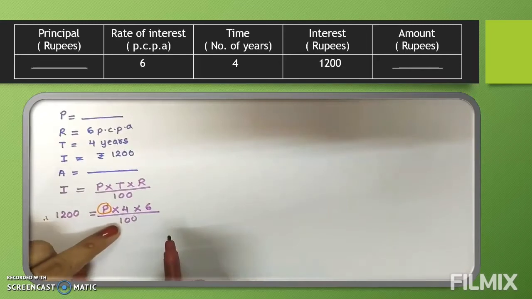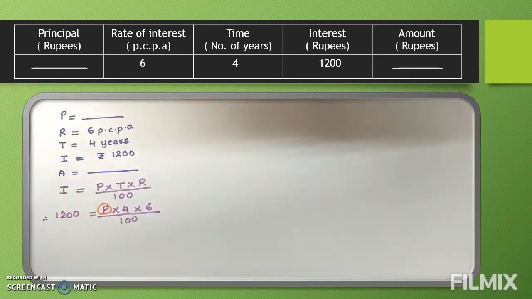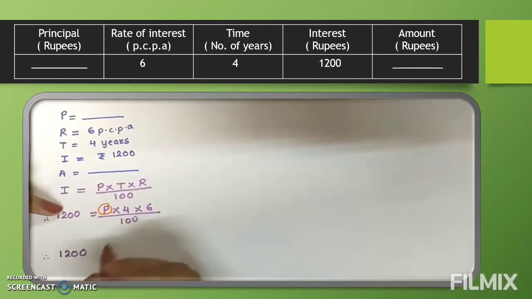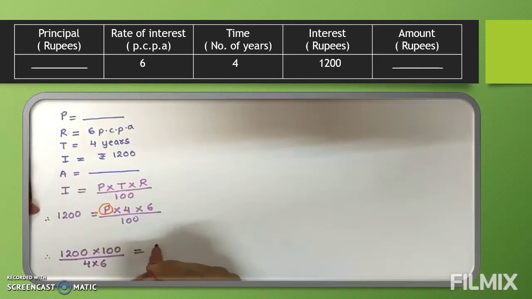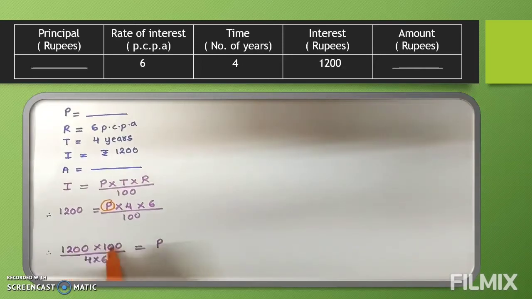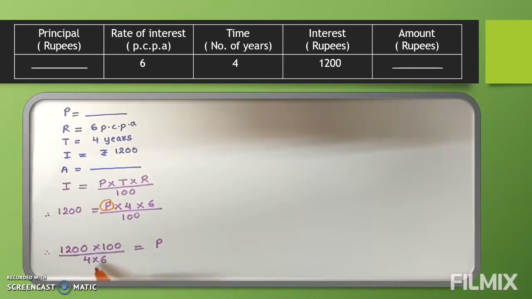While shifting, what will we do? The numbers which are down we will write up, and the numbers which are up we will write down. So this 100 is down, so we will write it up. And 4 and 6, both the numbers are up, so we will write them down. And this we will write the same as it is. Now in this we don't have 0, so don't cancel these two zeros. Why? Because you are not able to cancel numerator with numerator and denominator with denominator. You are able to cancel up and down.